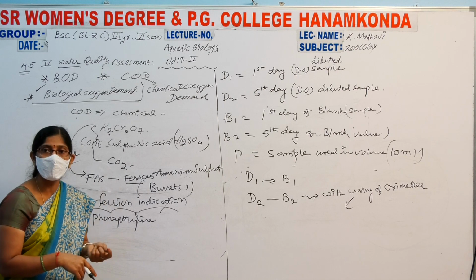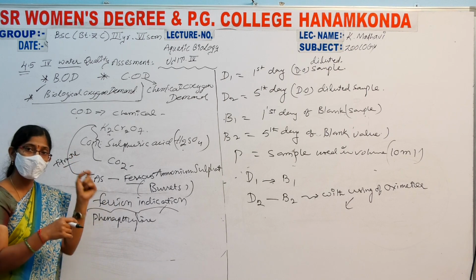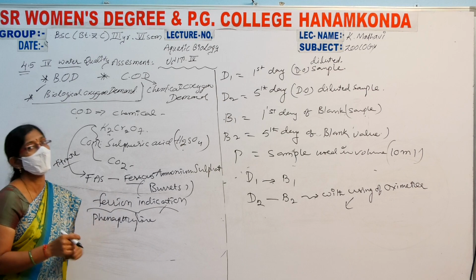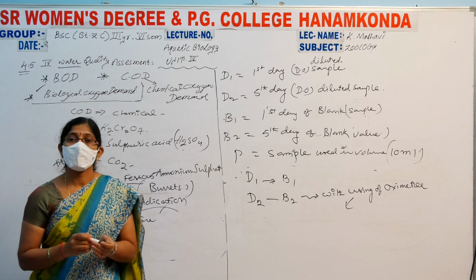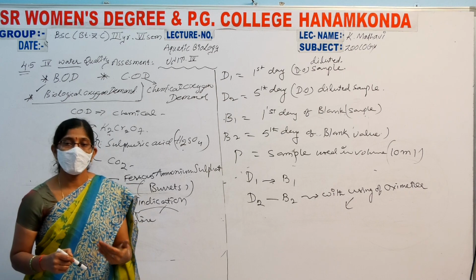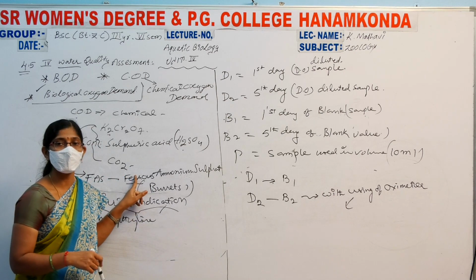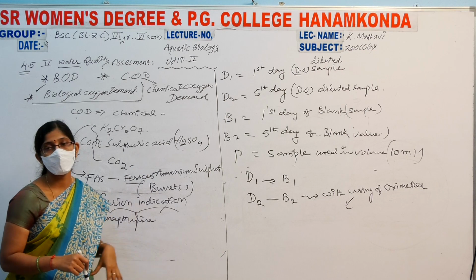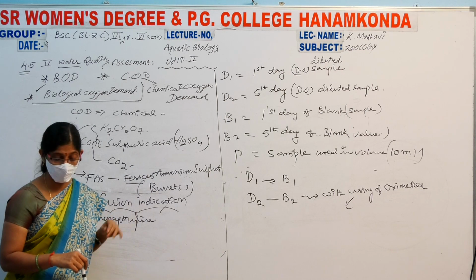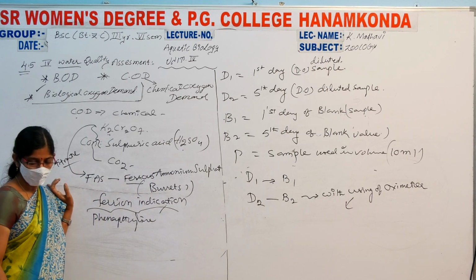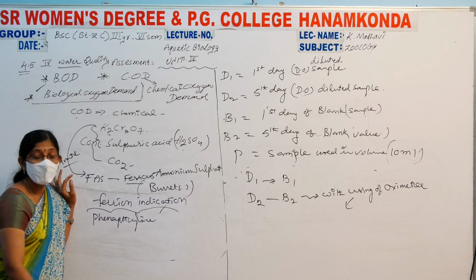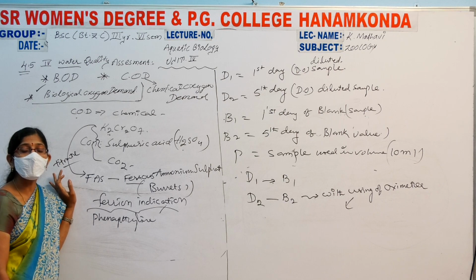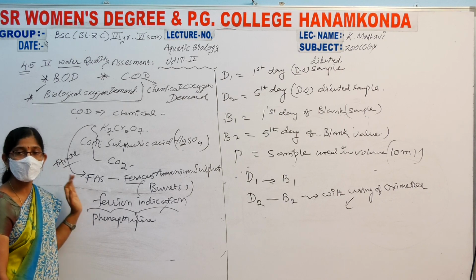When the color changes, we identify it and take the values, and next comes the calculation part. What are the chemical substances involved in the sewage water samples? We use the ferroin indicator, with ferrous ion, to determine the COD.